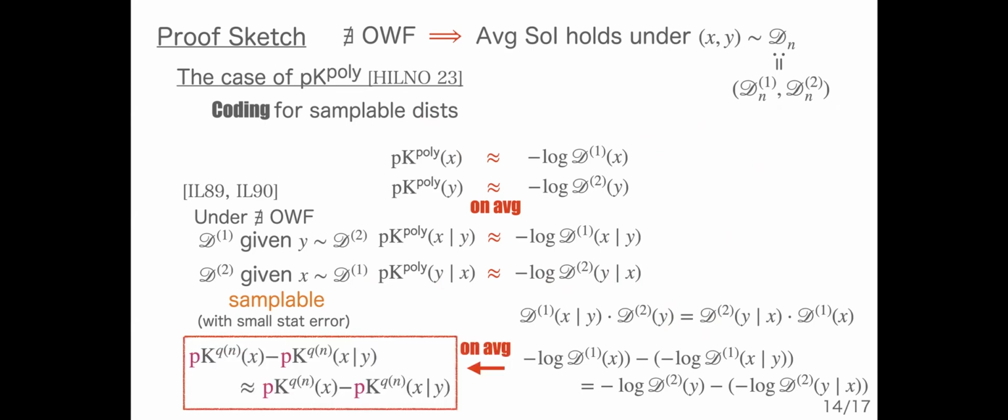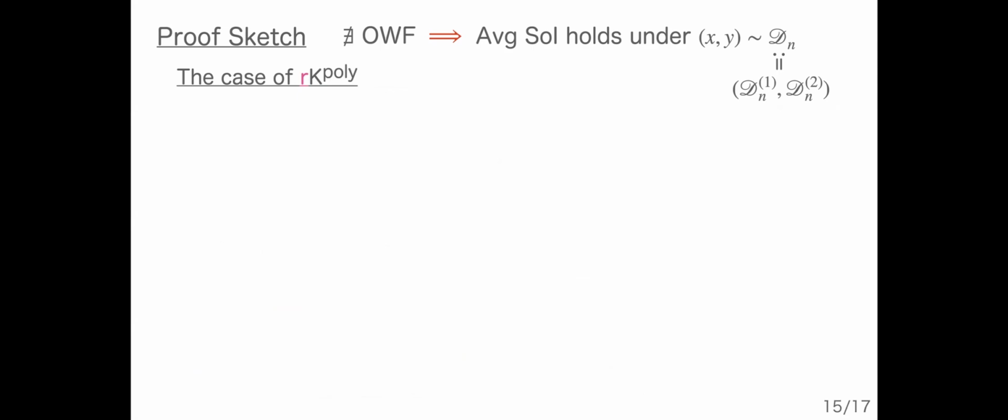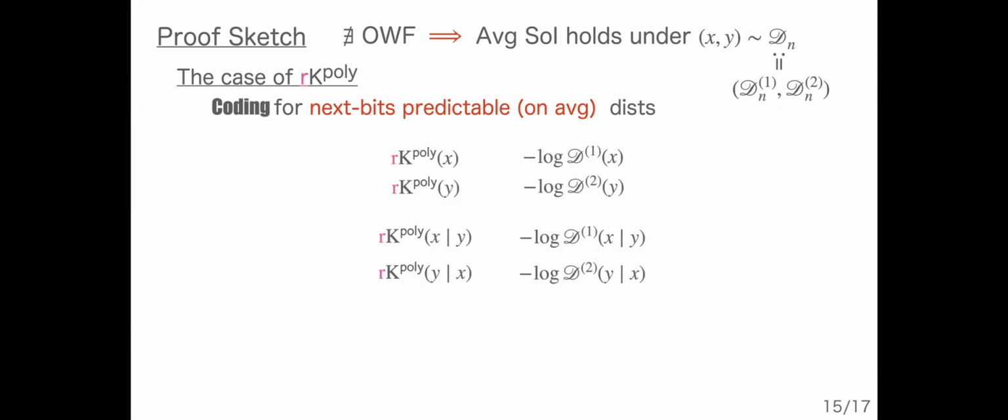Now let's consider the case of rK^poly. In this case, we do not have unconditional coding for sampleable distributions, but instead we have coding for next-bit predictable on average distributions. But it is unclear whether this is sufficient to connect the world of rK with the world of statistics.